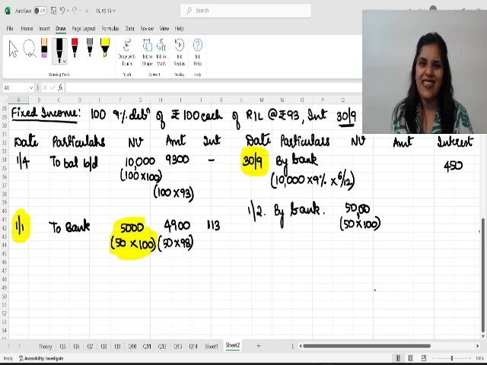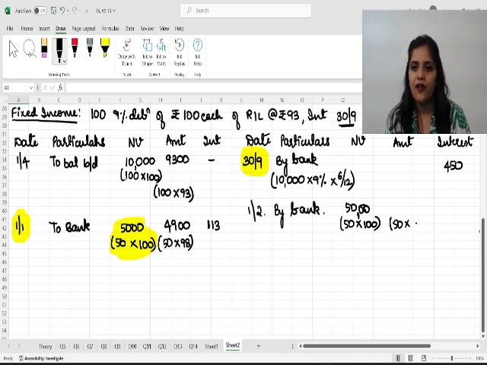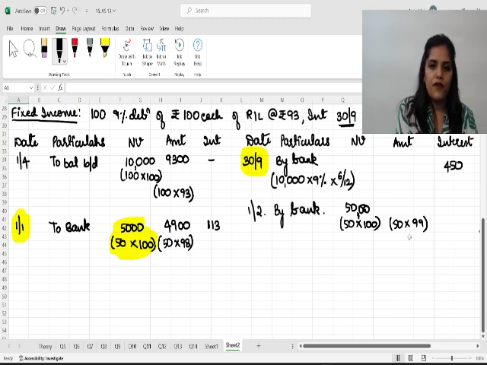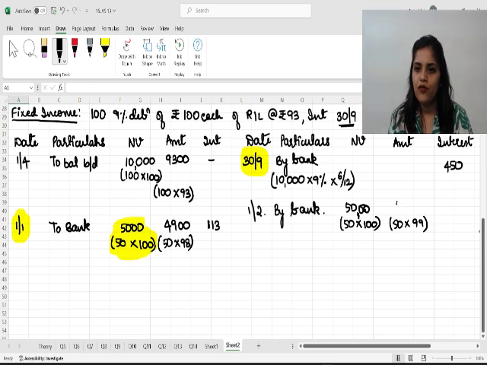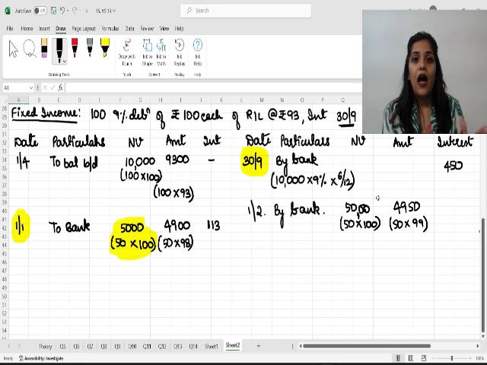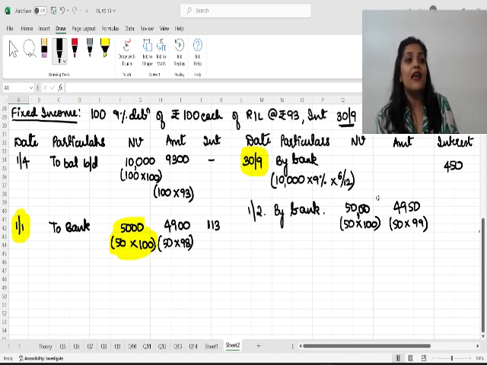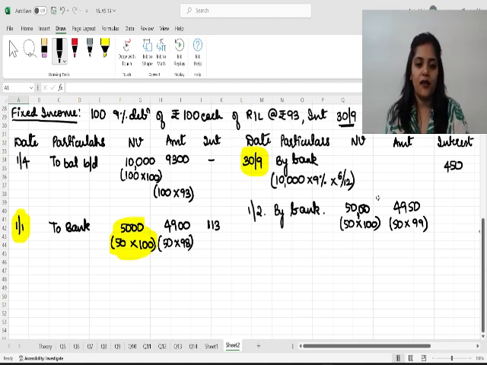I'm assuming this is ex interest. The question remaining silent, we have to assume that it is ex interest. So 50 into 99 will be 4,950. And obviously now, since I was the owner for October, November, December, January, 4 months, when I am selling, I will collect interest from the other party.